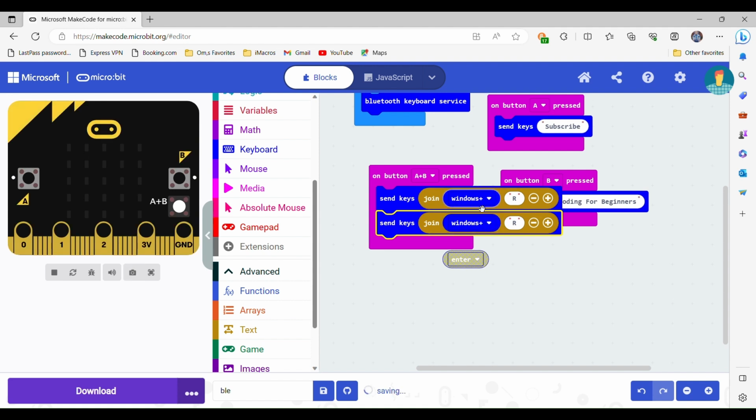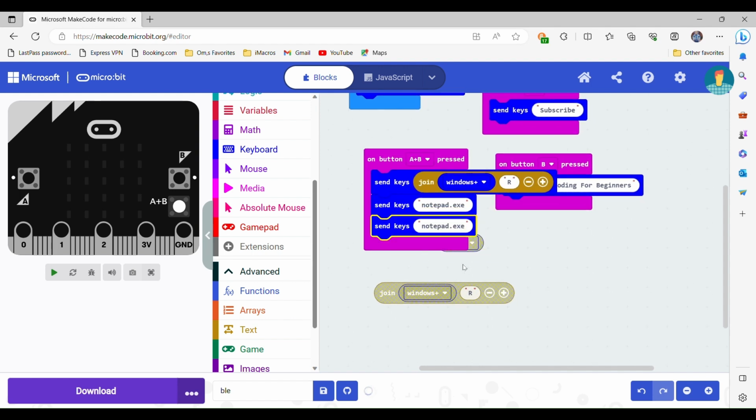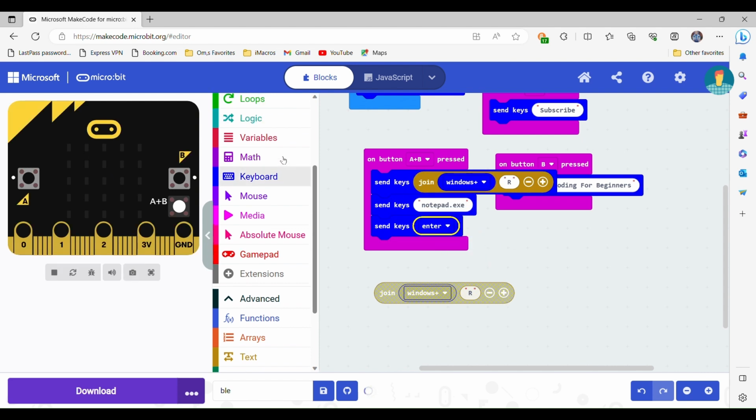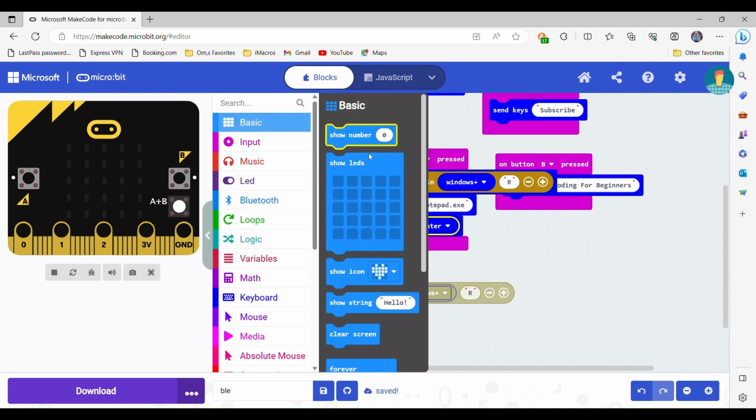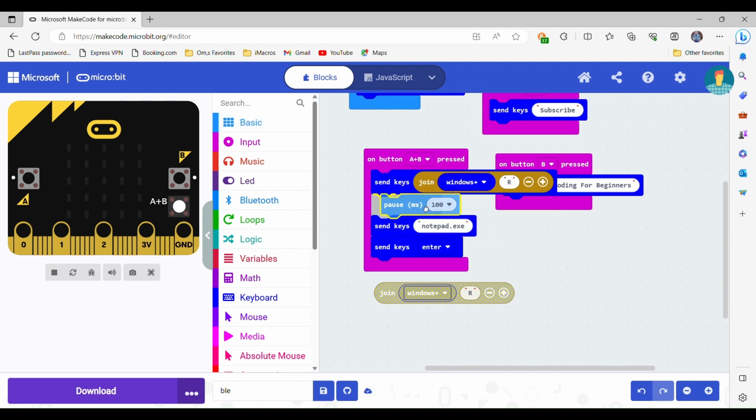So now we want to open Notepad. Send keys, and small, notepad.exe, and after it types it, we want it to hit Enter, and we will add a delay here. But if you have a super fast PC, then you don't actually need to add a delay. Mine is a little bit slow, so I'll add a 1 millisecond delay.